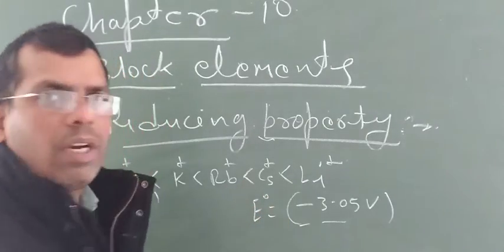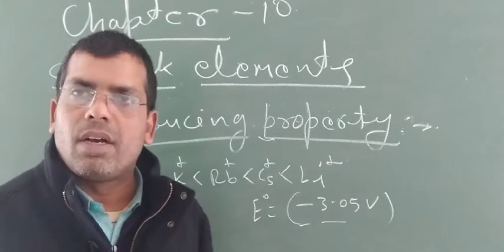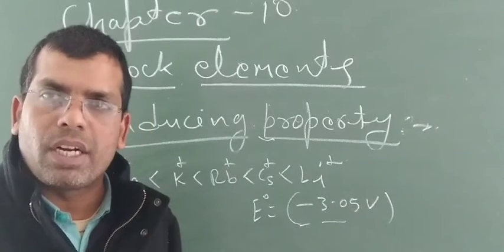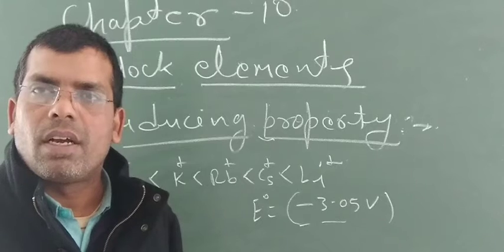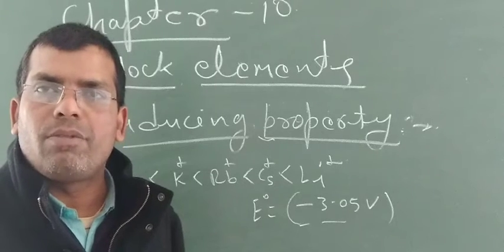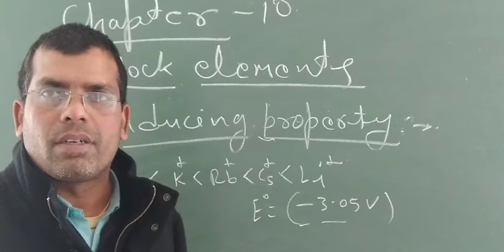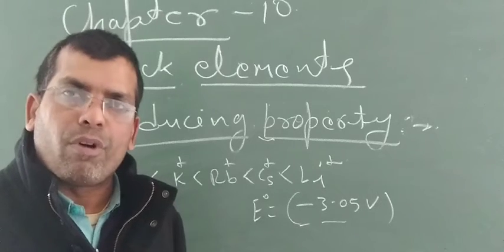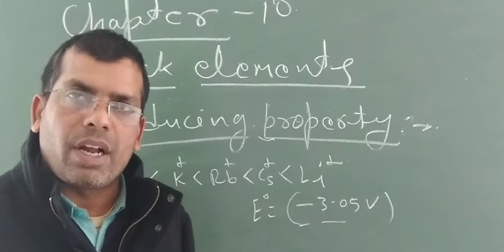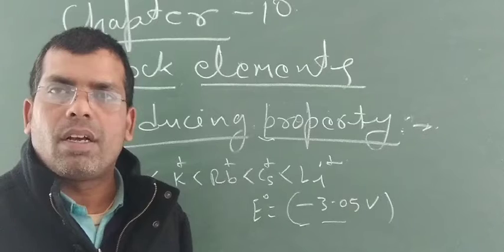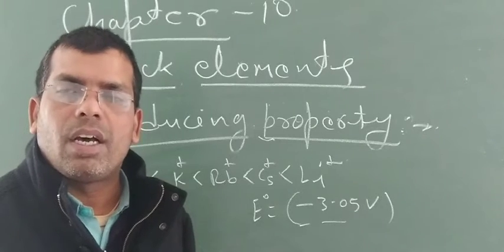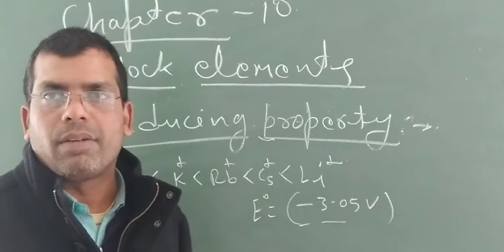And dear students, you should keep in mind, the more negative the value of standard reduction potential, the higher will be the reducing agent like property. The more positive the value of standard oxidation potential, the higher is the reducing agent like property.